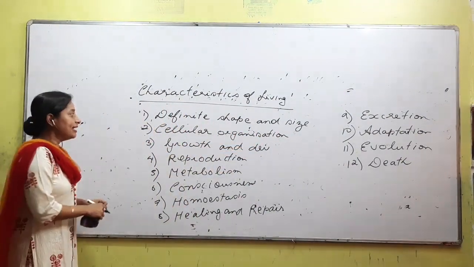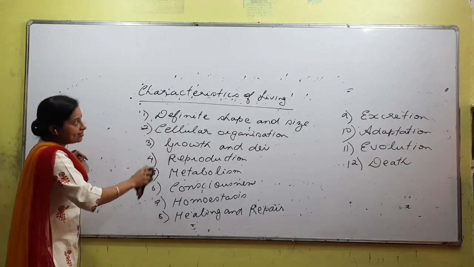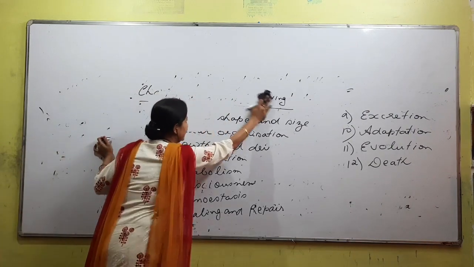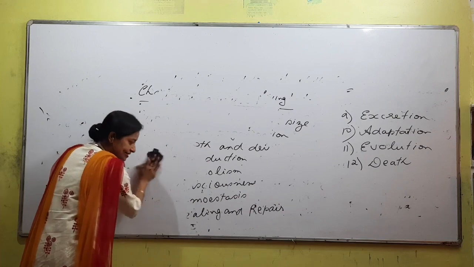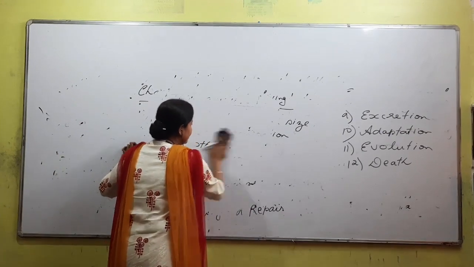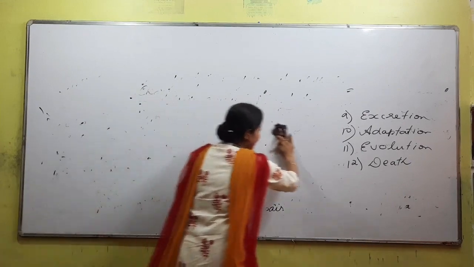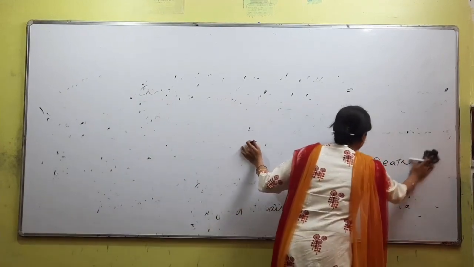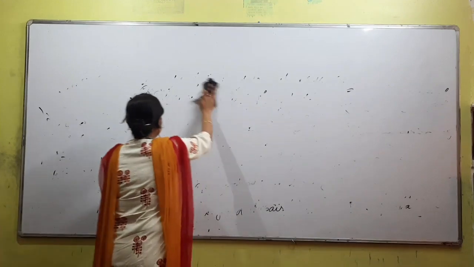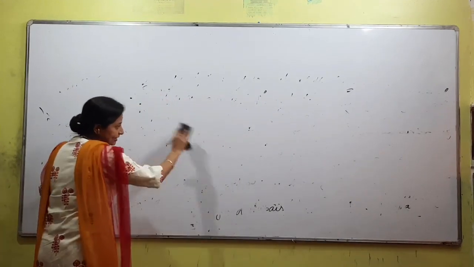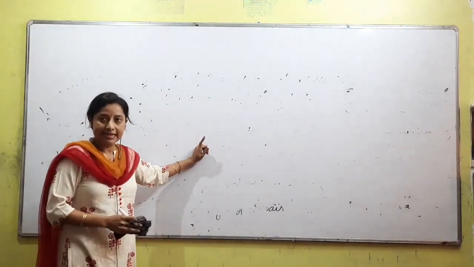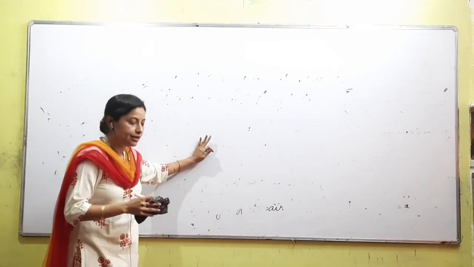But out of all these characteristics, what does the NCERT book give, that we do not need to study all of them in detail. NCERT has given 5 characteristics of living, and you are supposed to read only 5 of them out of all these, right? So precisely we will have some discussion on all of them, but full discussion will be on the 5 points.